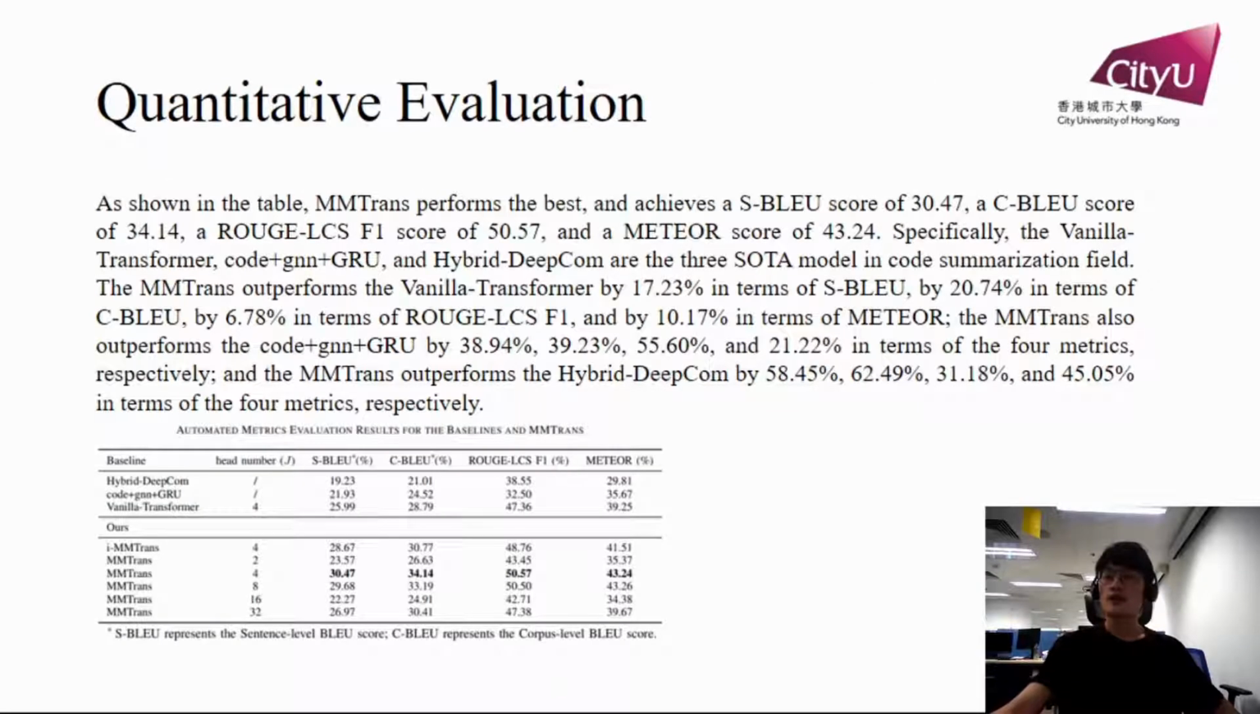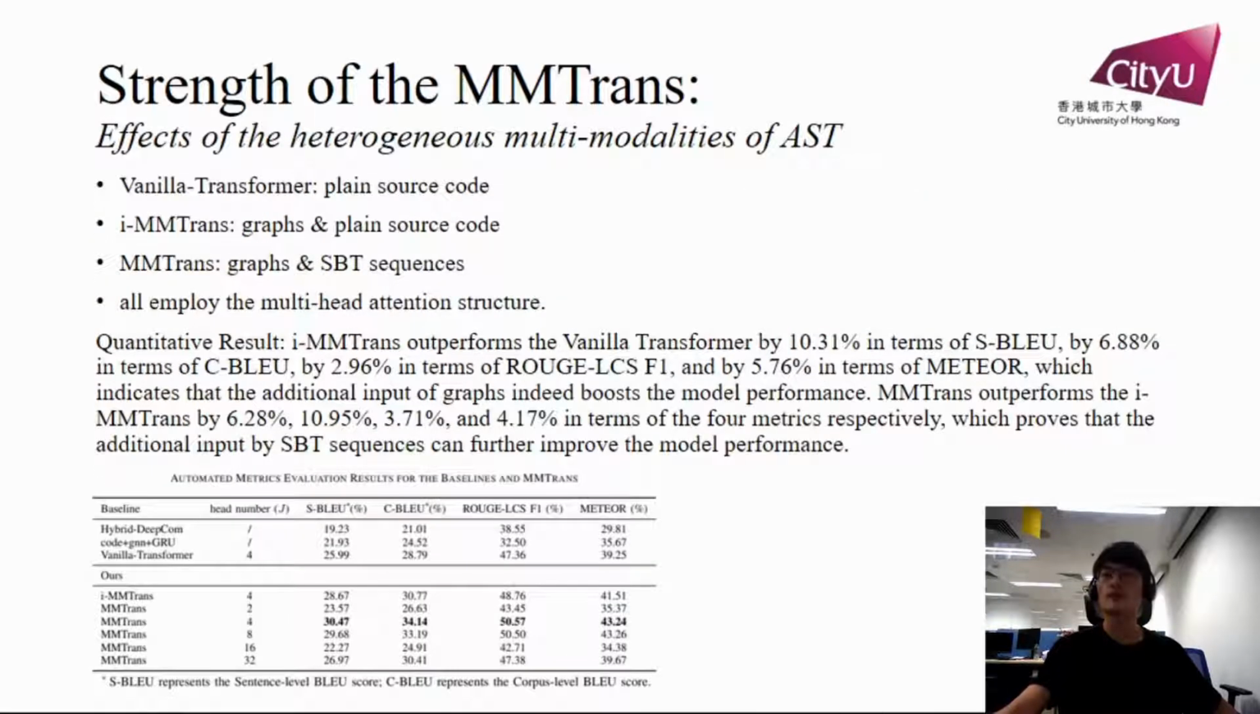In this part we discuss our experiments. First, for the quantitative evaluation, MMTrans performs the best compared with the 3 baselines: Hybrid-DeepCom, Code2Seq plus GCN plus GRU, and the vanilla transformer. Then we discuss why MMTrans is powerful. First, we explore the effects of the heterogeneous multi-modalities of AST. Here we adopt vanilla transformer, MMTrans, and MMTrans variants to make the comparison. The vanilla transformer uses the plain source code as a single input.